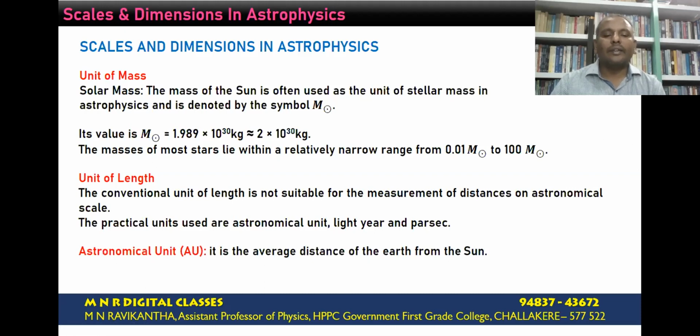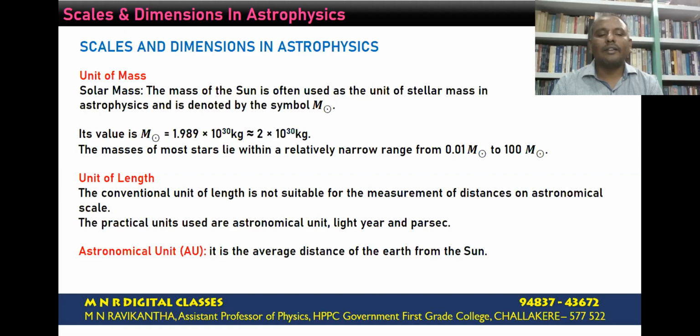Astronomical unit. It is the average distance of the Earth from the sun. You know that the Earth is revolving around the sun in an elliptical orbit, so the distance is not uniform. So we take the average distance between the sun and the Earth.